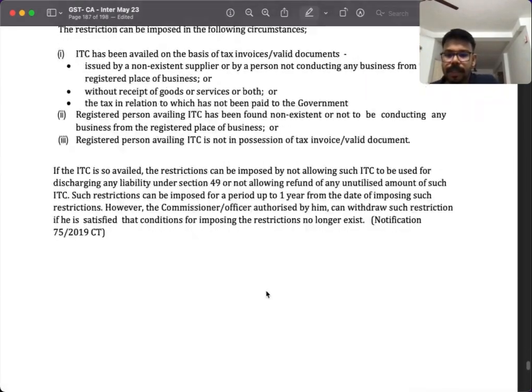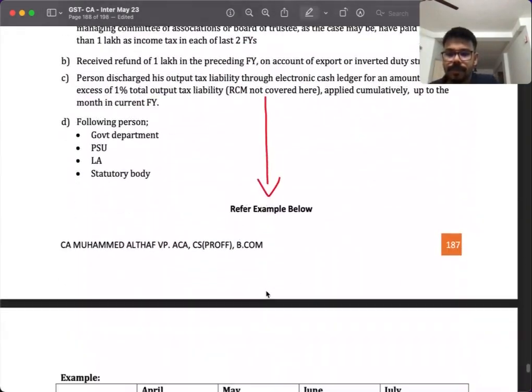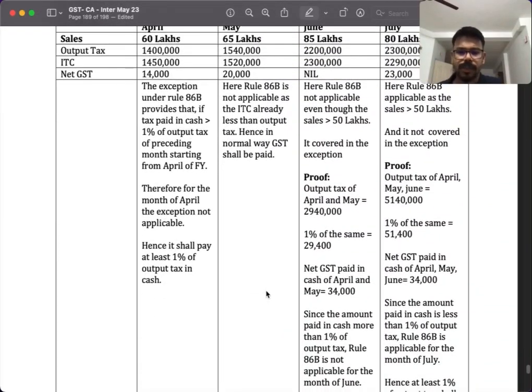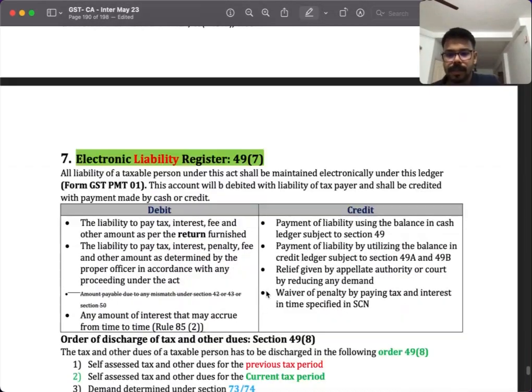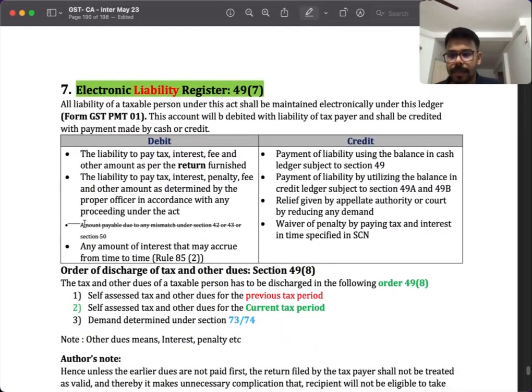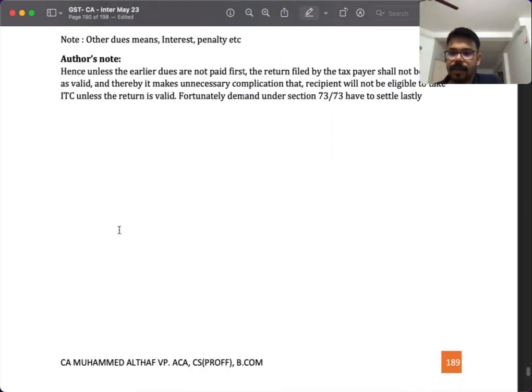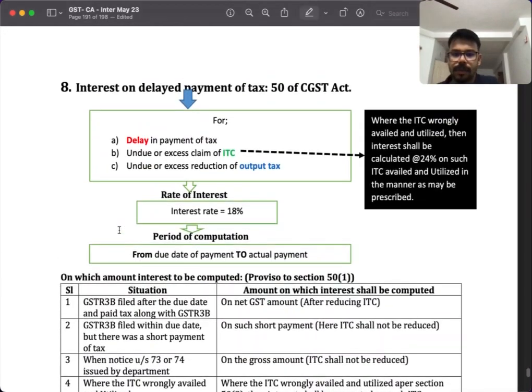Then the next amendment we have is 86B. These are self-made examples, I made them just to clarify what 86B is. In the liability ledger, they have removed this one. That is one thing you have to understand.